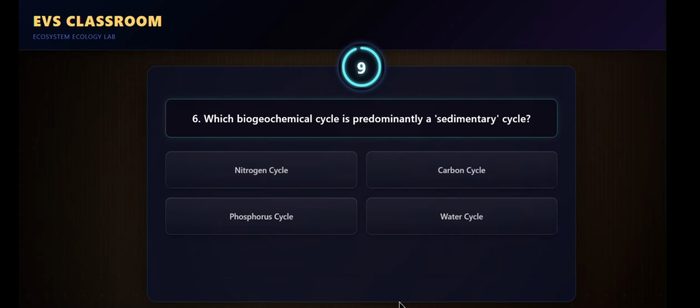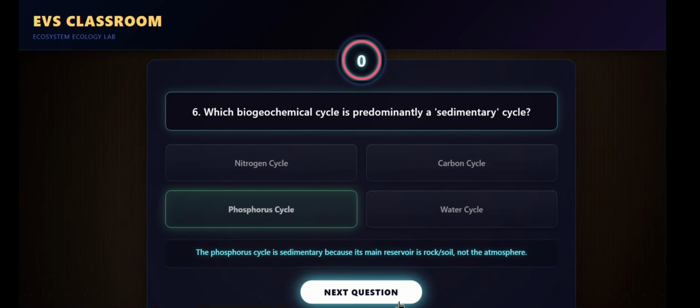Which biogeochemical cycle is predominantly a sedimentary cycle? The phosphorus cycle is sedimentary because its main reservoir is rock or soil, not the atmosphere.